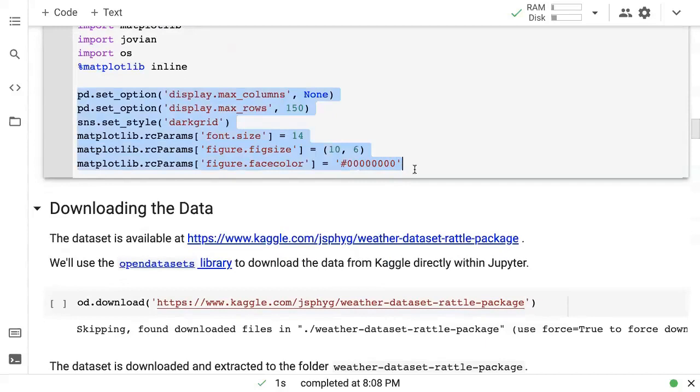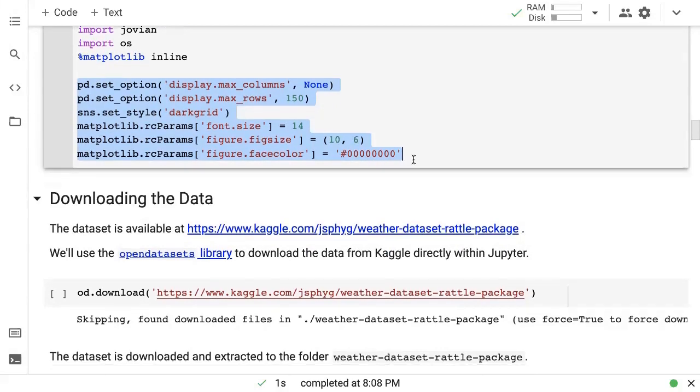Finally, we're also setting some options for display here so that the graphs are a little bigger and we can see more information within our pandas data frames.